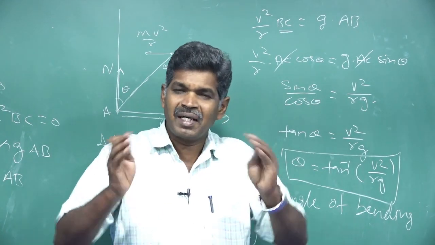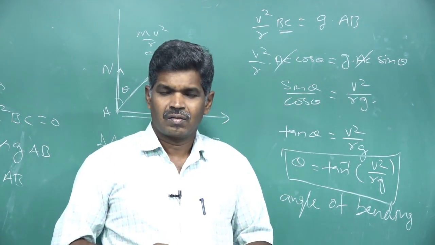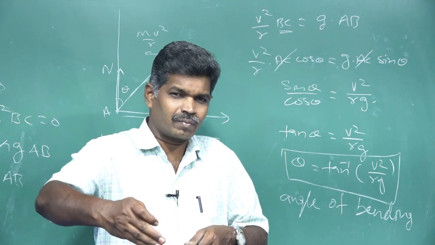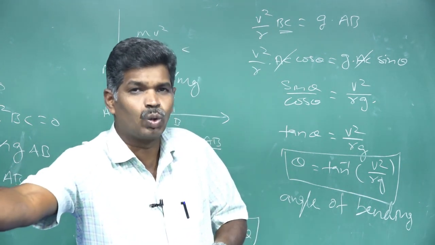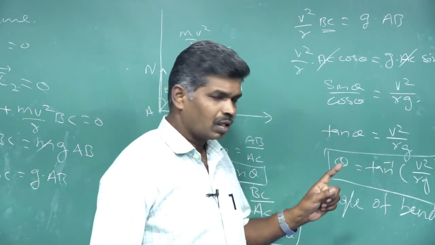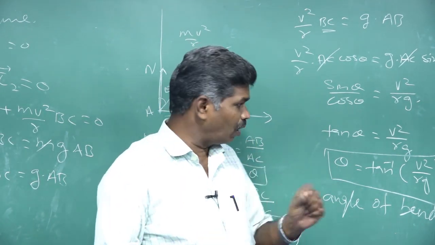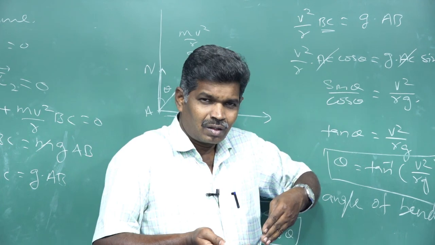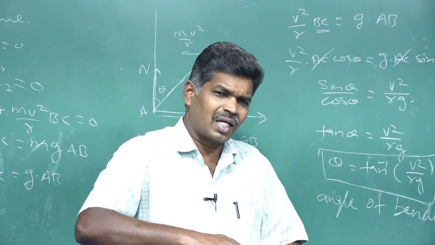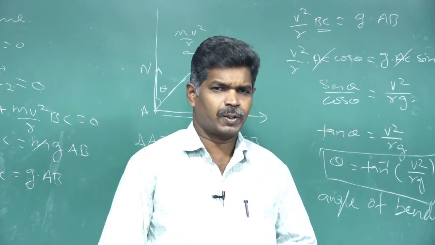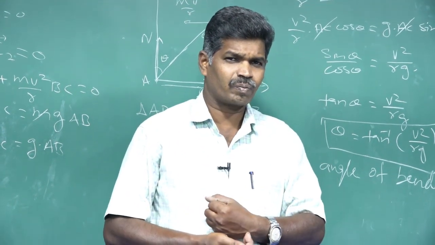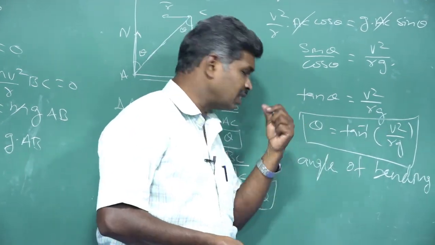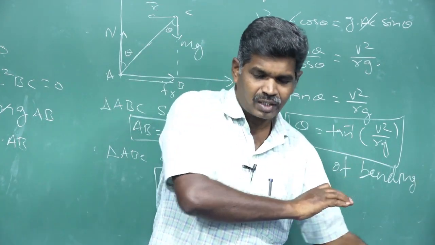If our bending angle is very small compared to this angle of bending, then while traveling on a bending path we cannot travel continuously, and we can fall outward. In another case, if our bending angle is very large compared to this value, we can fall inwards.